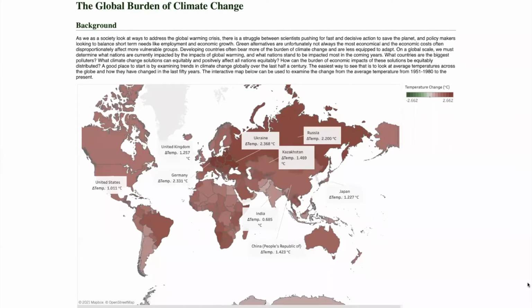Hi, I'm Hannah, and along with my group members Kaylin, Raj, and Blake, we're going to be presenting our visualization project on environmental inequity. Environmental inequity refers to the fact that often underprivileged groups bear the brunt of the negative effects of climate change while also bearing a lot of the burden of the cost. I'm going to hand it off to my other group members to dive deeper into some of our visualizations.